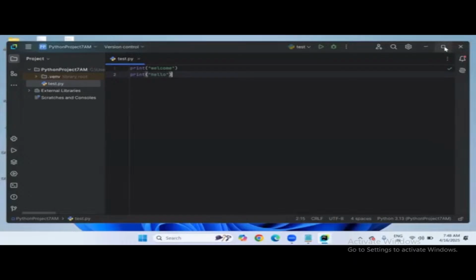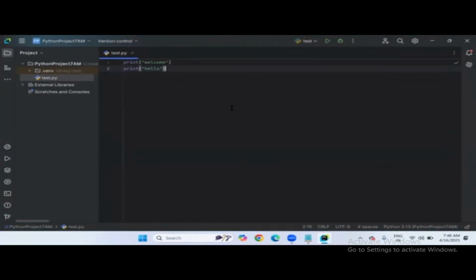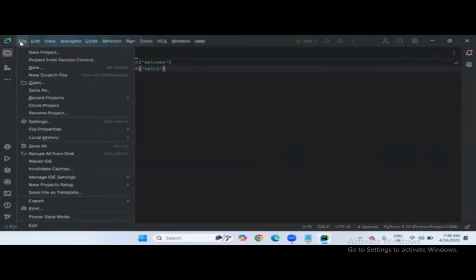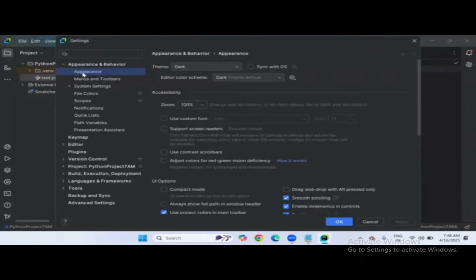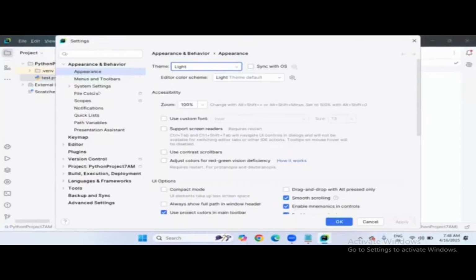But do you want to do any small settings like changing the background theme and increasing the font size? You can do all of that by going to the settings option. Click on the file menu, there is a settings option. Once you click on settings, on the left hand side you are going to see Appearance. The theme is dark right now. Do you want to select the light theme? You can select it.